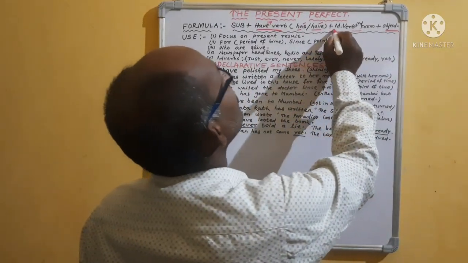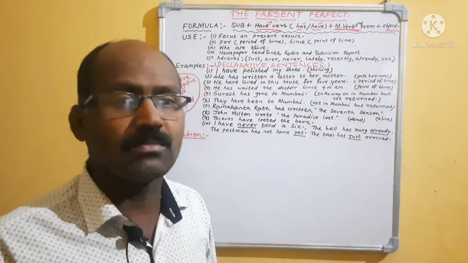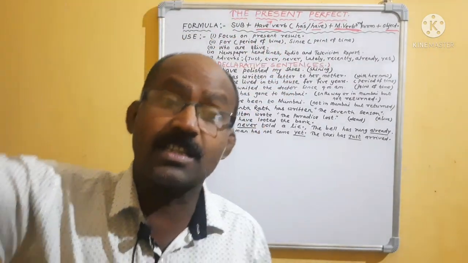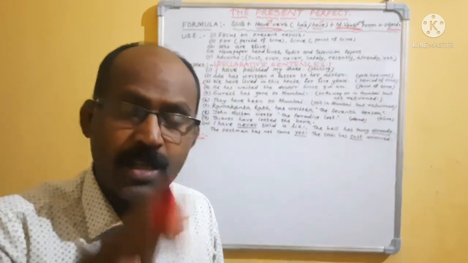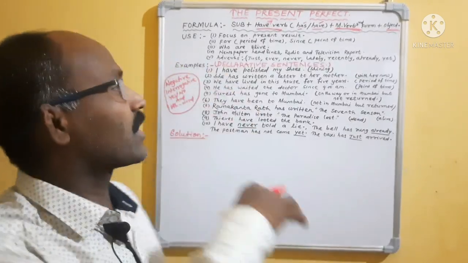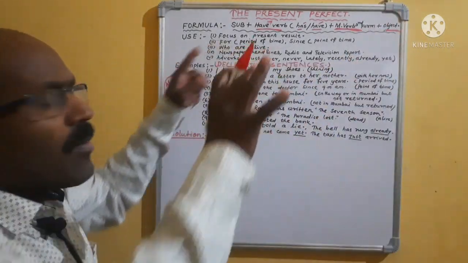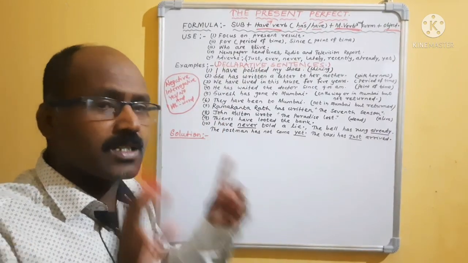Then clearly remember the main verb will be third form, the last form. That means present tense, past tense, then past participle form, that is required in perfect. Then object. Now this is the formula. Already in every video I am telling the formula and discussing.